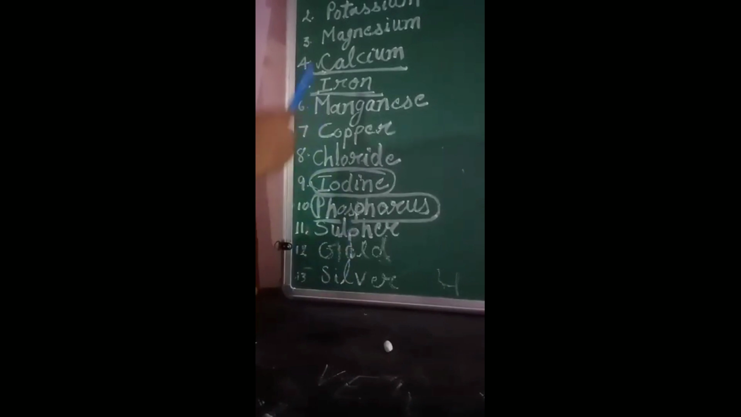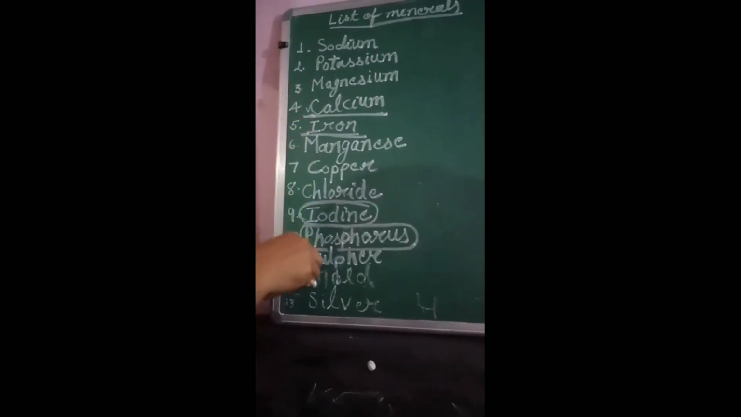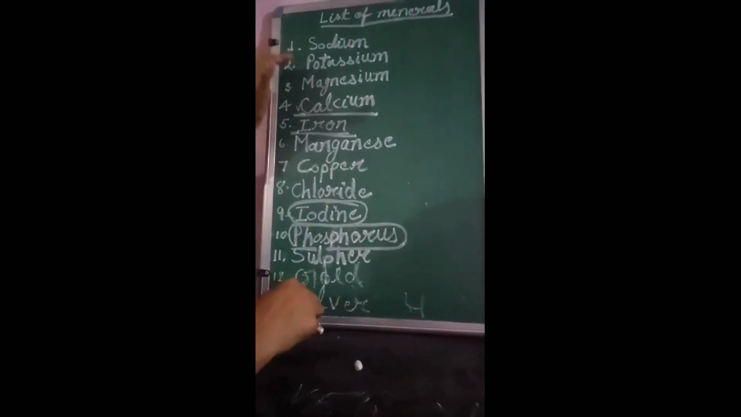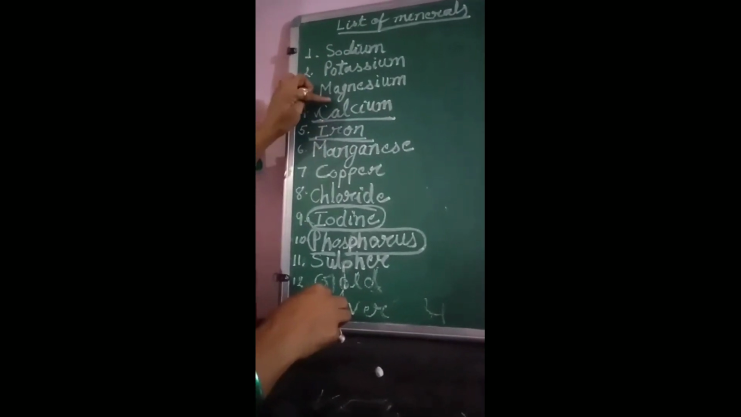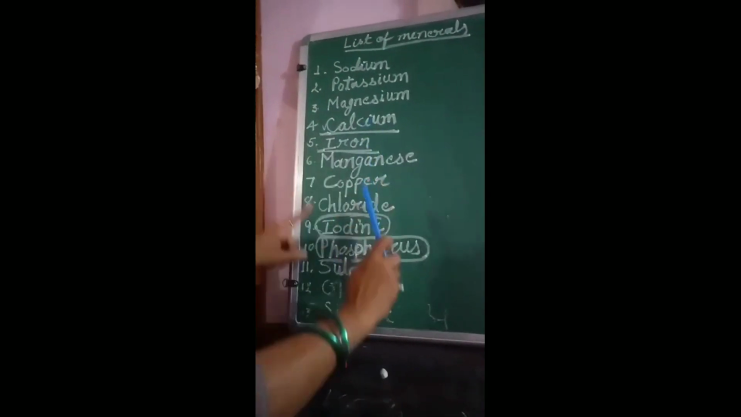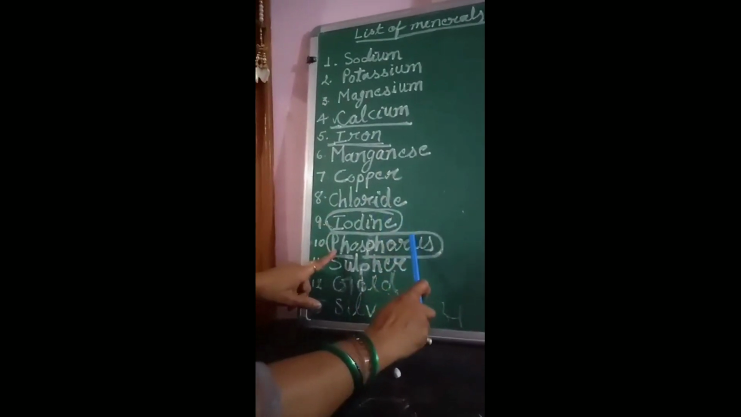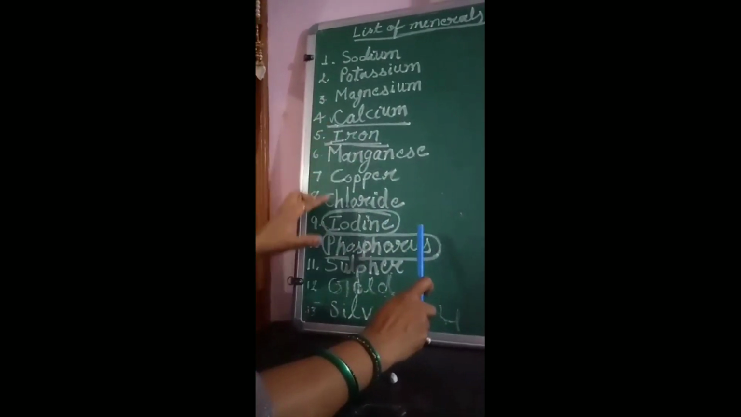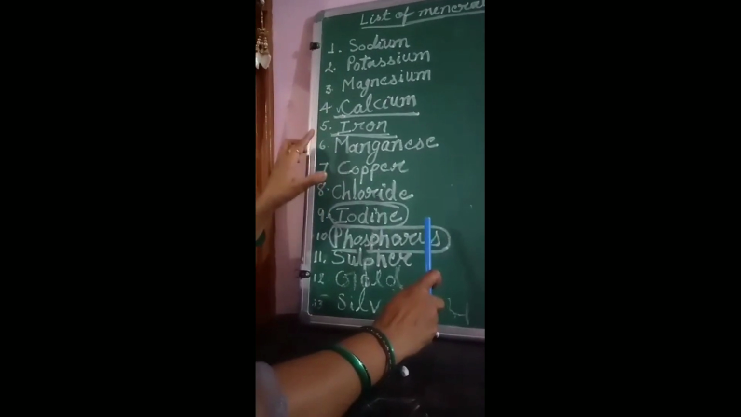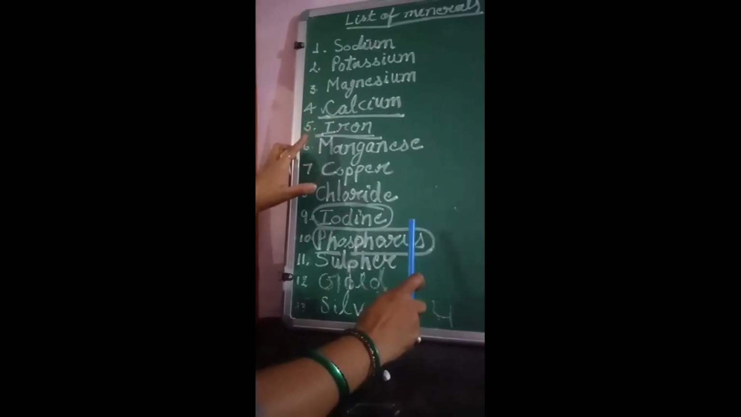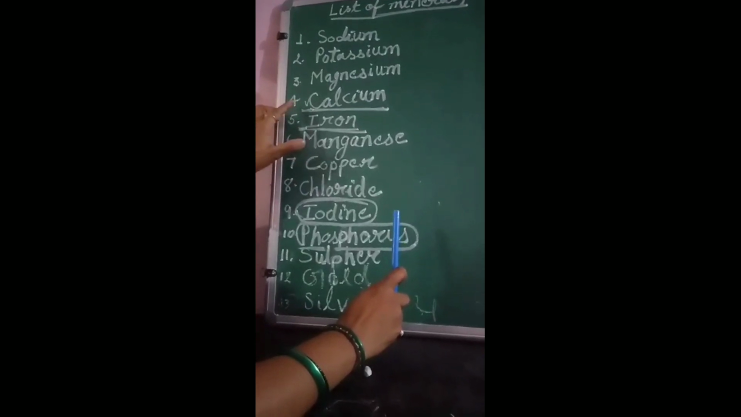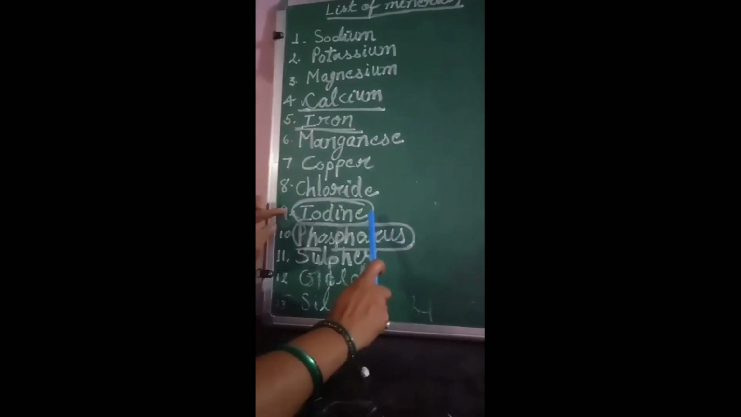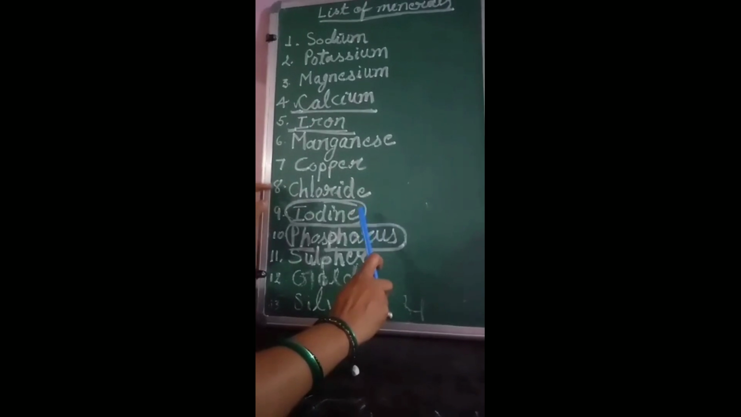So all these minerals are not mentioned in your book in detail. Among all these minerals, a few are discussed in detail: calcium, iron, iodine and phosphorus. All these minerals are described in detail. So I will also describe all these minerals through chart paper, about the diseases caused due to the deficiency of all these minerals. This iodine was already discussed in the previous classes.